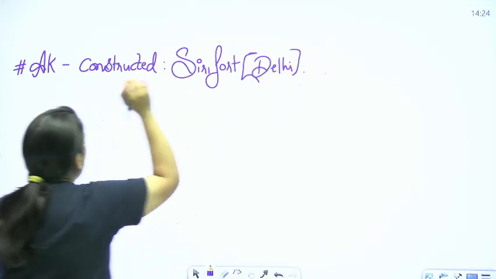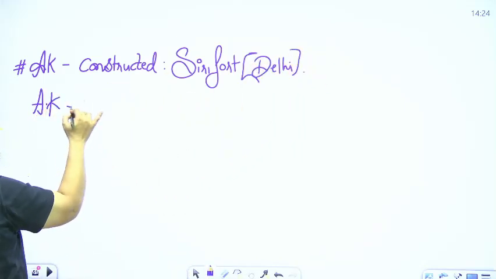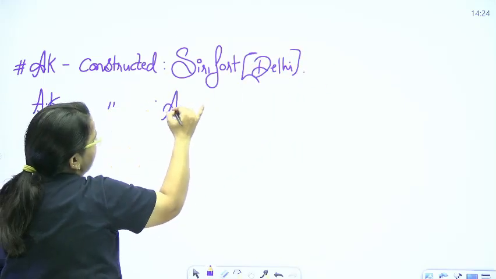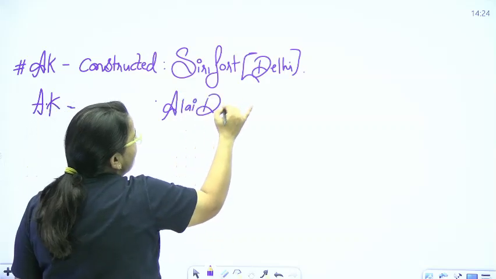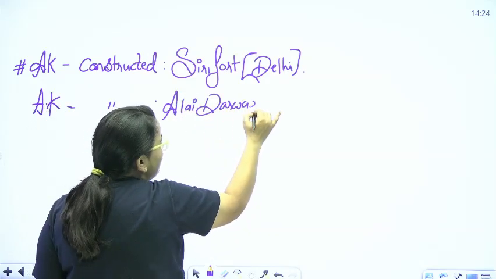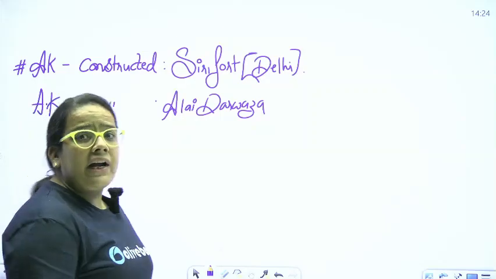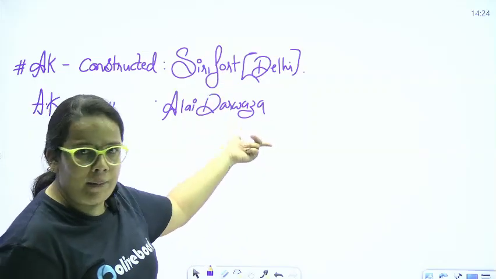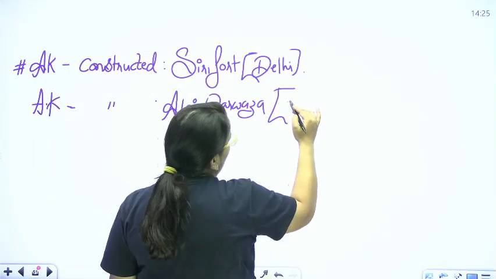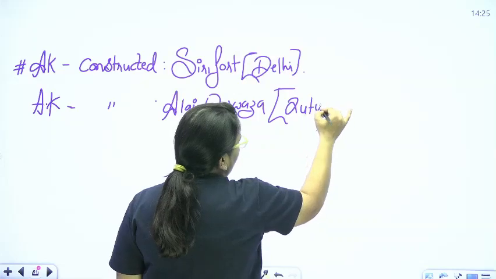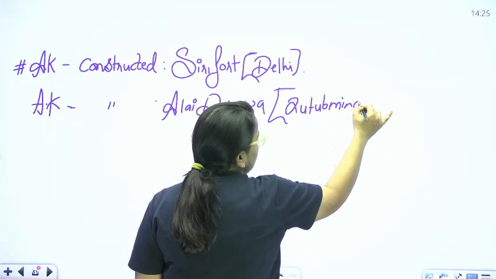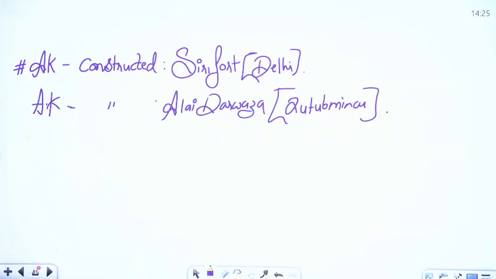Okay, one more part. Alauddin Khilji also constructed Alai Darwaza. Alai Darwaza, you have seen this. Alai Darwaza is actually located at, or it is an entrance of, Qutub Minar. Okay, so Mehrauli Qutub Minar. Again, located in the Delhi region.